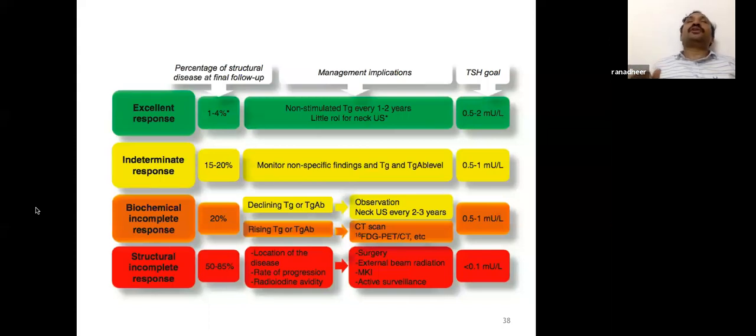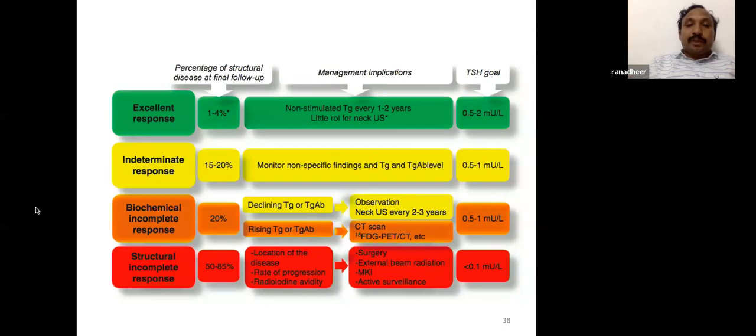Whereas for total thyroidectomy patients, and total thyroidectomy plus central compartment dissection, when do you say it is an excellent response? When there is undetectable TG, or unstimulated TG less than 1, stimulated TG less than 2. Indeterminate response is when you have equivocal scan findings or thyroglobulin relatively high, up to 10. In a biochemically incomplete response, the thyroglobulin is elevated.